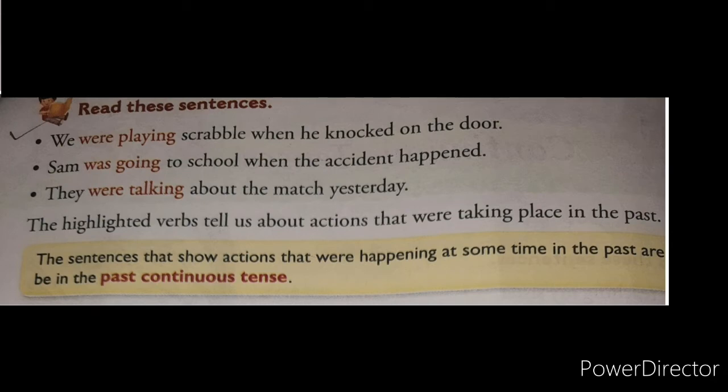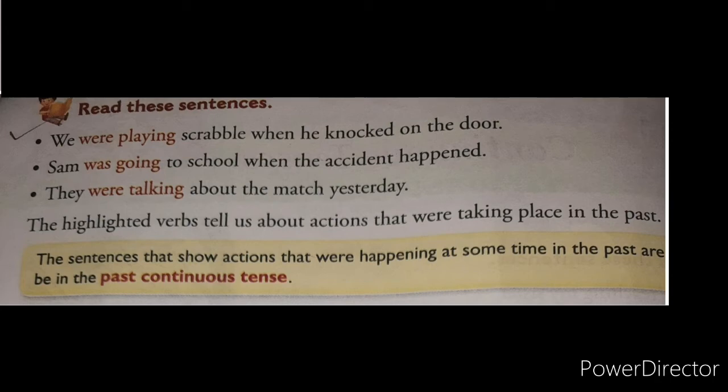The next type we are going to see is past continuous tense. What does it mean? See, the sentences that show actions that were happening at some time in the past are said to be in the past continuous tense. Means the sentence which shows the actions that were happening in the past at some time. The actions which were happening in the past are shown with the help of past continuous tense. To understand this definition, we'll see some examples which are given above.